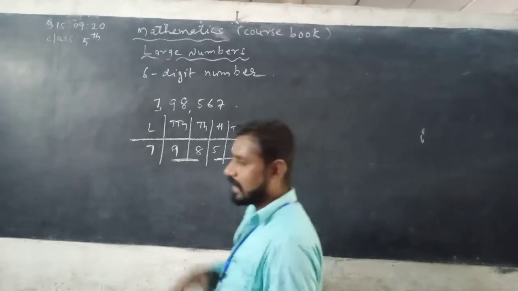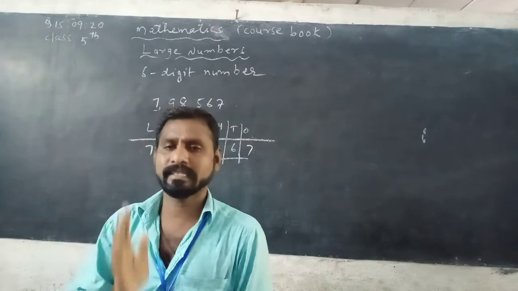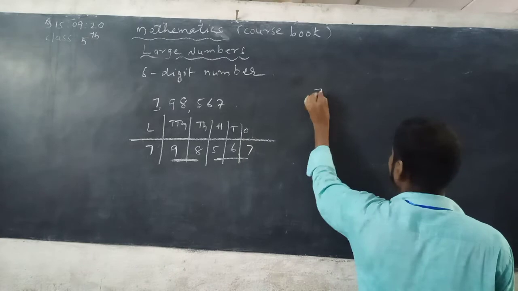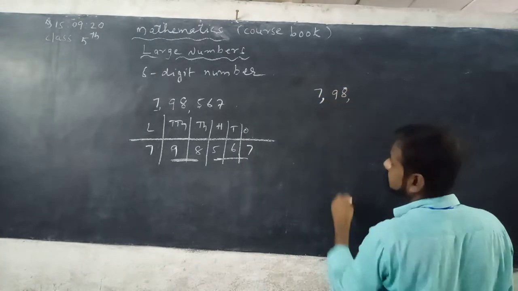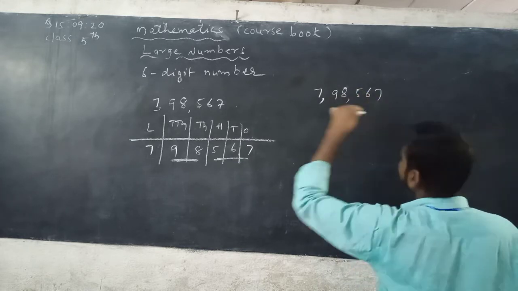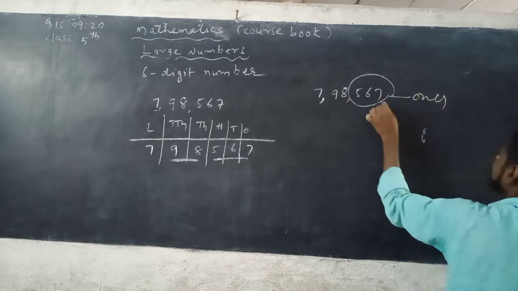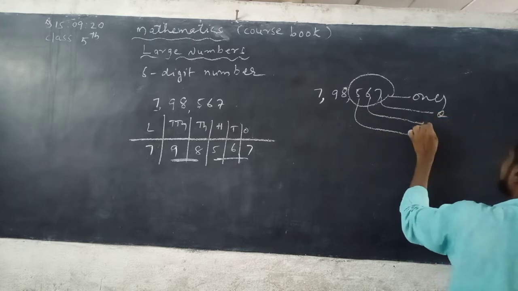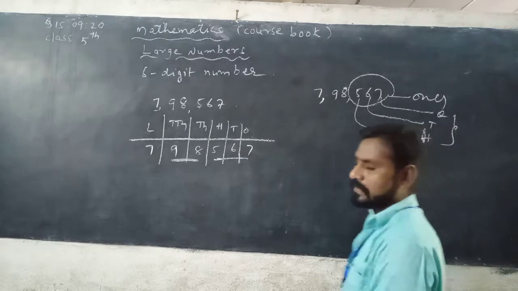While you are writing or reading the given number, first of all separate the periods by using commas. From right to left, the first 3 places go to the ones period. So it has three places, ones, tens and hundreds. These three places are read all together.